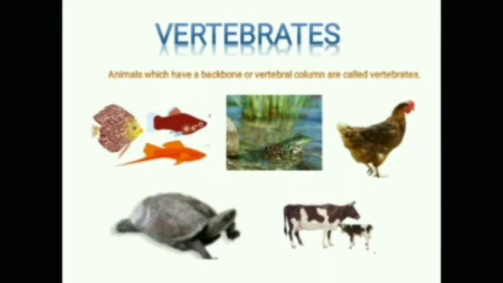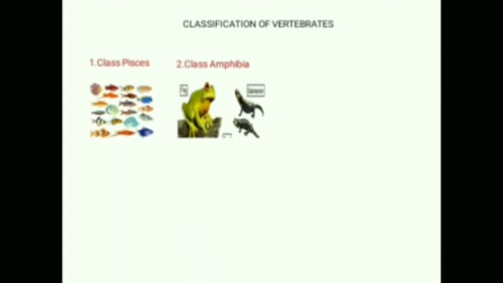Now I will explain you about the classification of vertebrates. Vertebrates are divided into 5 major classes. The first one is class Pisces. The class Pisces include all types of fishes. The second one is class Amphibia. Frog and salamander are the example of class Amphibia. Amphibians live in water as well as on land.